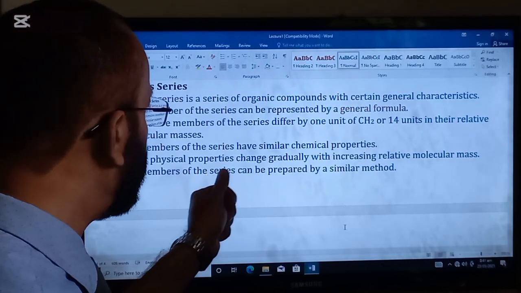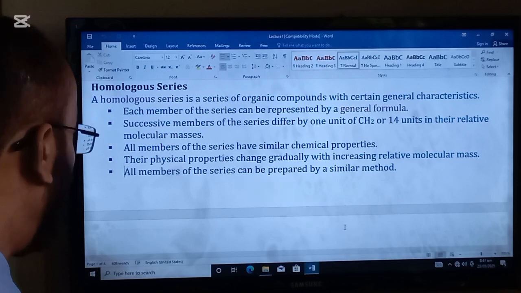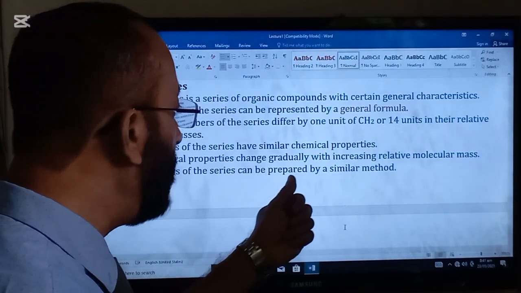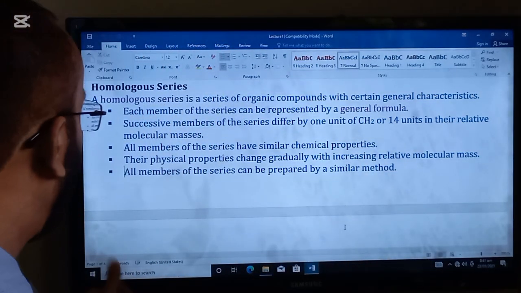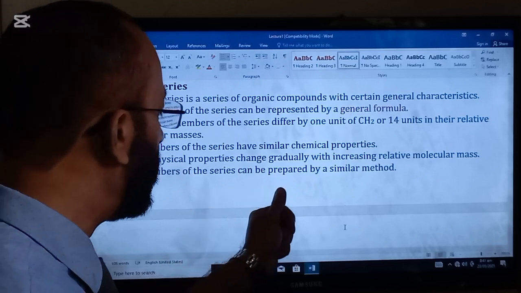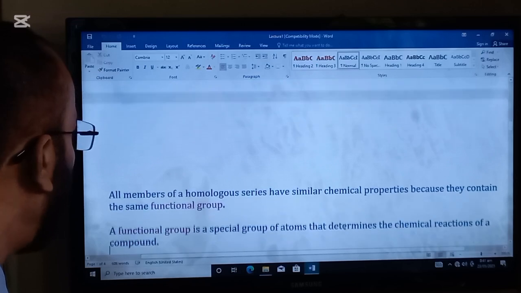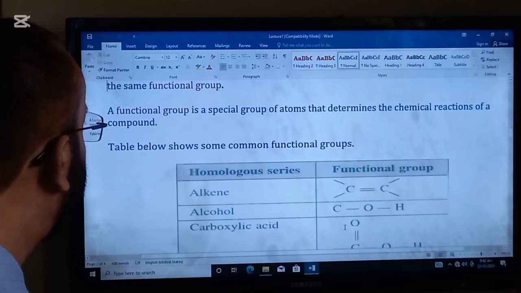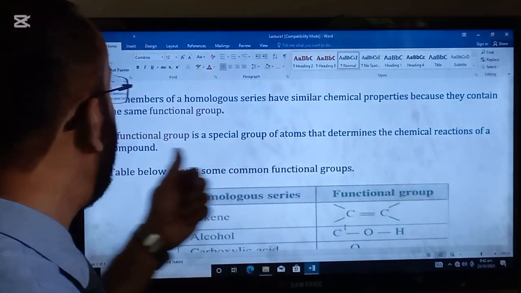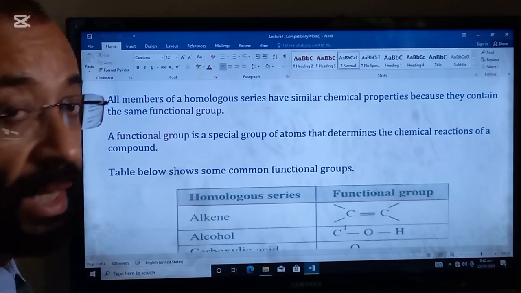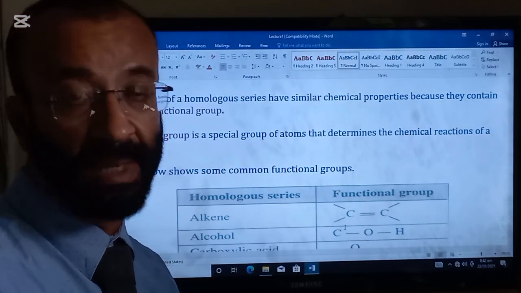All members of the series have similar chemical properties. Their physical properties change gradually with increasing relative molecular mass. All members of the series can be prepared by a similar method. All members of the homologous series have similar chemical properties because they contain the same functional group. Each and every point is very important, students, so concentrate yourself. This is the toughest topic in chemistry O levels.